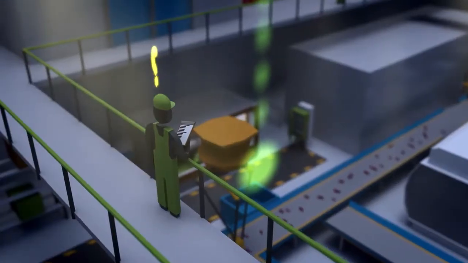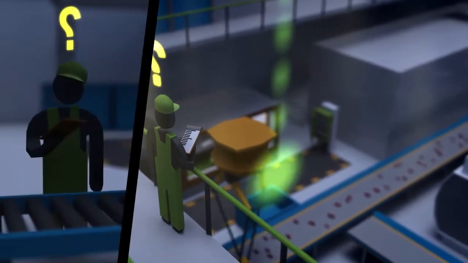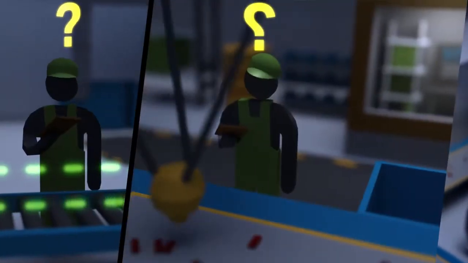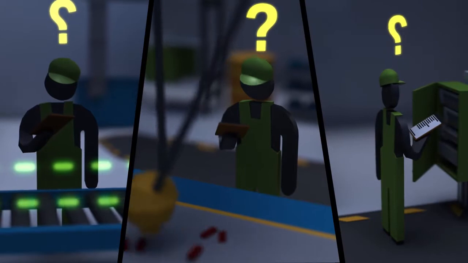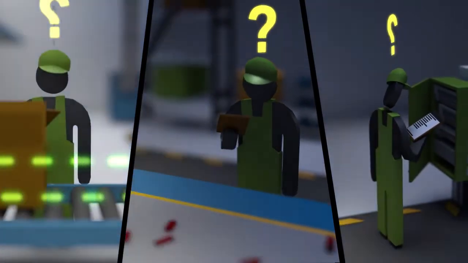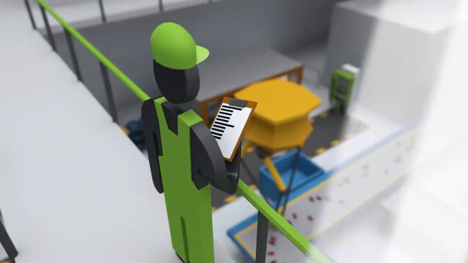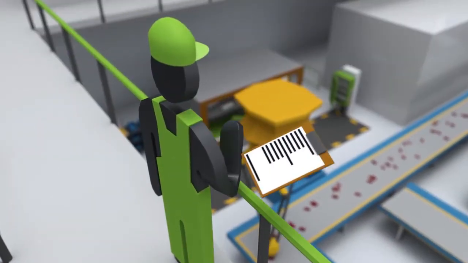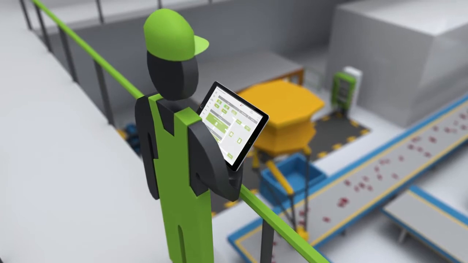Until now, it has only been possible to estimate the energy consumption of the individual systems. Energy data was only available individually. It was difficult to benchmark systems, and there was no complete overview of all media, energy consumers, and influencing factors.